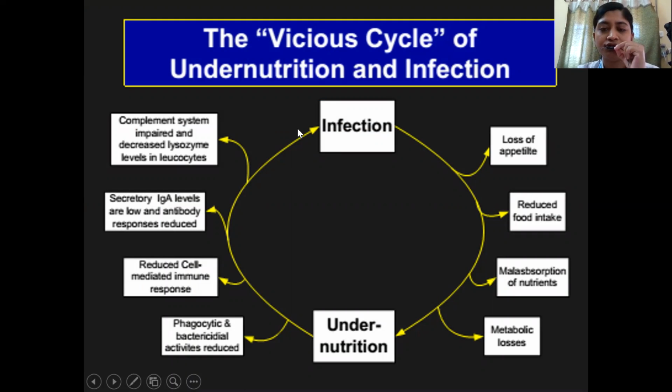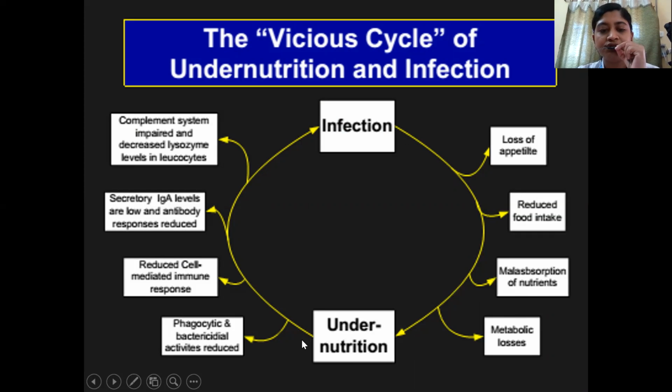Now, it is also important to understand that malnutrition and infection often coexist, and they create a vicious cycle where they tend to exacerbate each other. Because of infection, a child will tend to have reduced appetite, so there will be reduced food intake. Infection can also cause malabsorption of nutrients, and it can also cause metabolic losses, which will result in undernutrition.